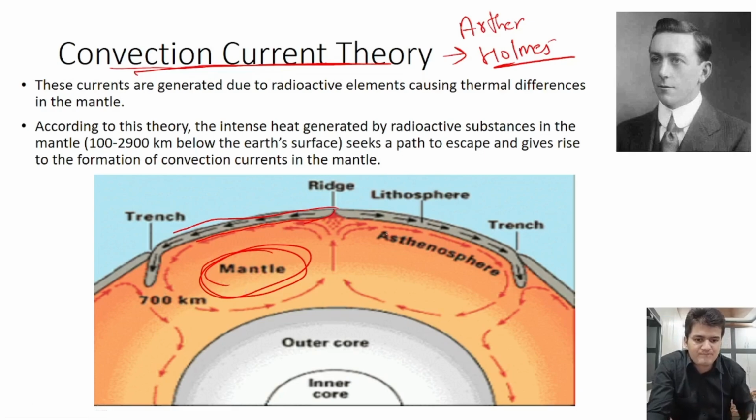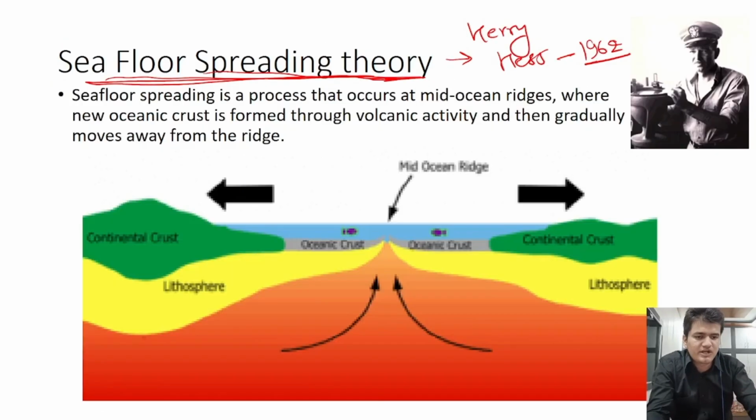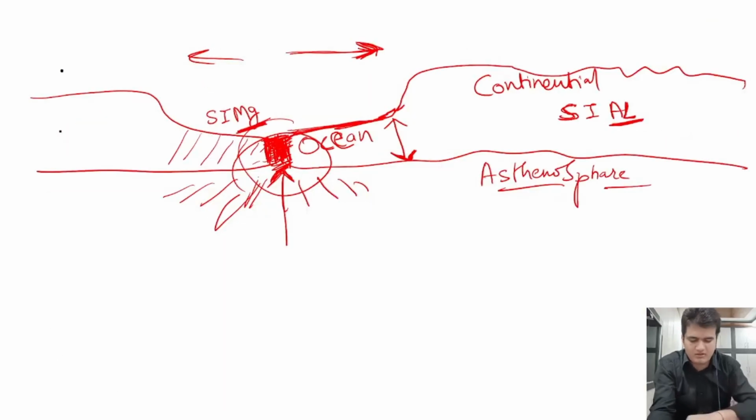And this molten magma is moving upward because of the radioactivity and the density adjustment. It moves in a circular path from the crust to the outer core, and this circular path makes a convection.